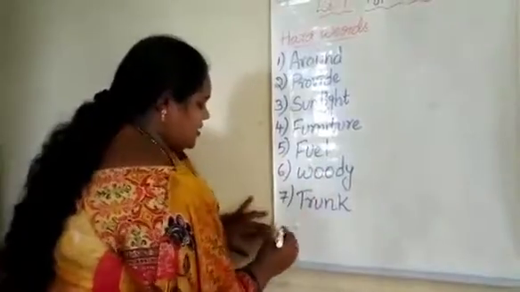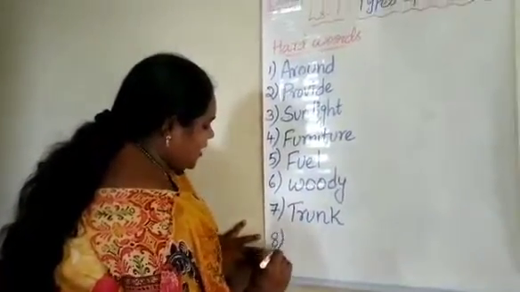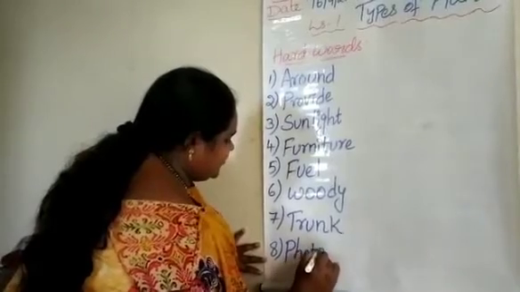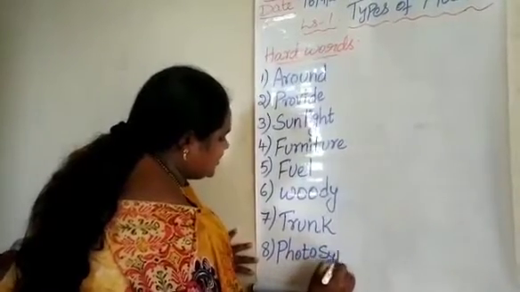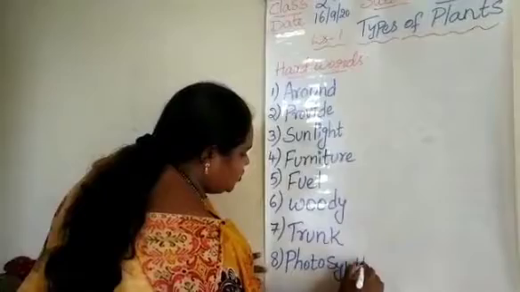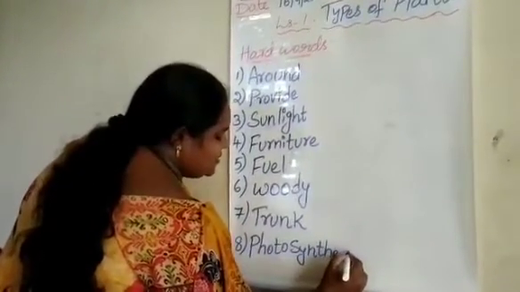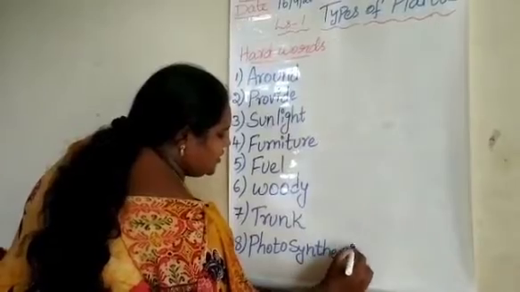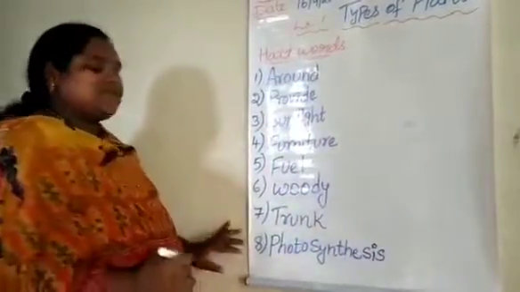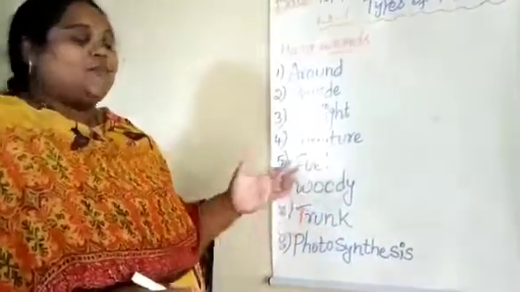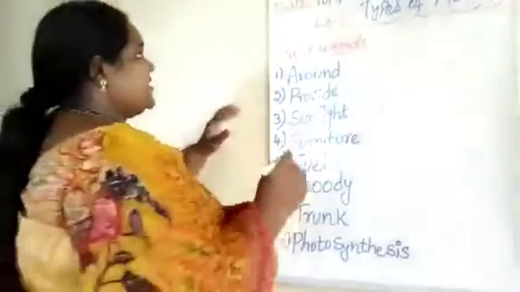T-R-U-N-K. Trunk. Eighth one, photosynthesis. P-H-O-T-O-S-Y-N-T-H-E-S-I-S. Photosynthesis means the process of making food by plants. So that process is called photosynthesis.